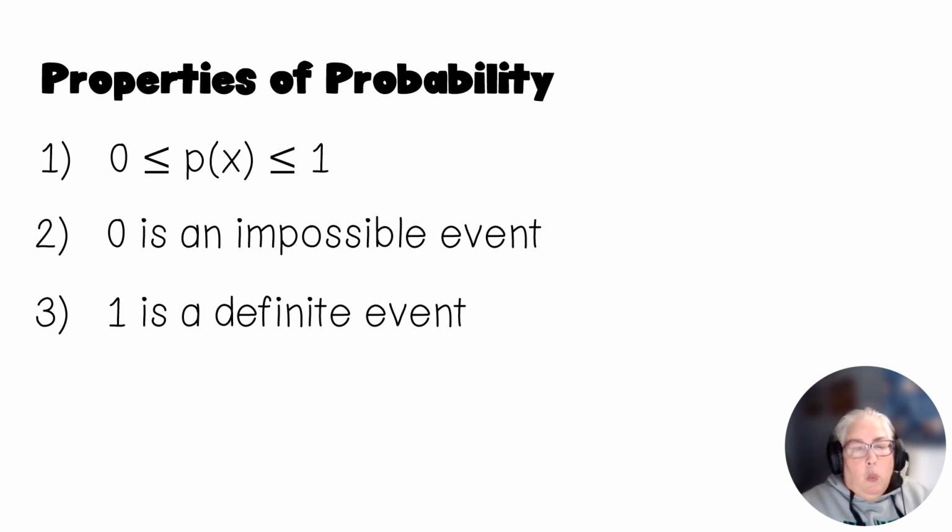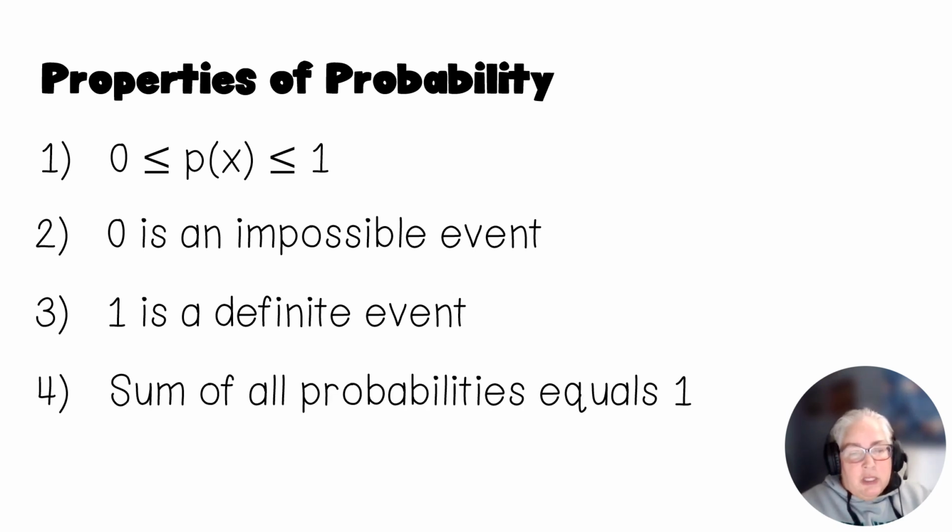Now, if we look at what's called a sample space, and I'll go over that in just a second, when we look at all of the probabilities in a sample space, they have to add up to be one. So if you think about the flip of a coin, what can happen? You have two things that can happen. So the probability of each one has to add up to be one. So the sum of all the probabilities has to be 1. And just to bring back some of that math that we did before, remember that the capital sigma means to add up. So that's add up all of the probabilities and you get 1.